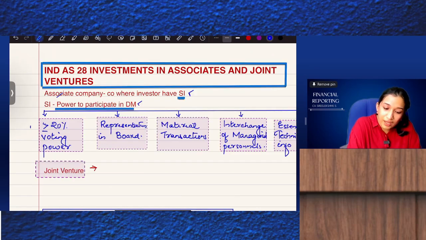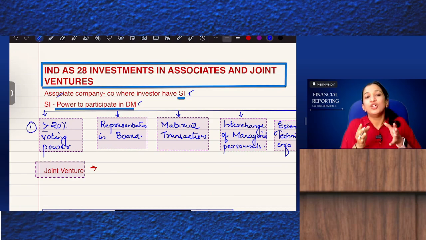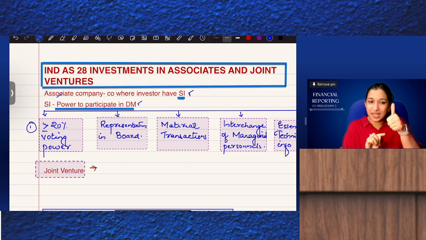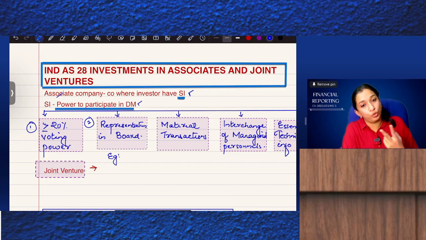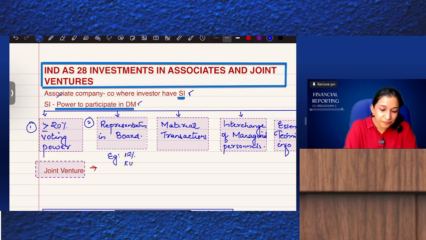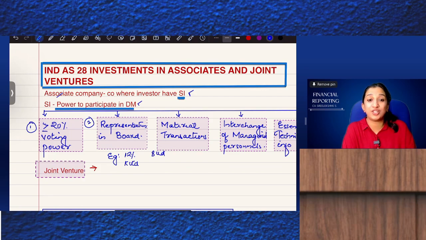One, if you are a shareholder holding 20% or more voting power. But if you are a shareholder with less than 20% voting power, you can still participate in decision making if you have representation on the board. In your study material, Illustration 2, Cuckoo Limited has 12% shares in Boho Limited. That is the question.